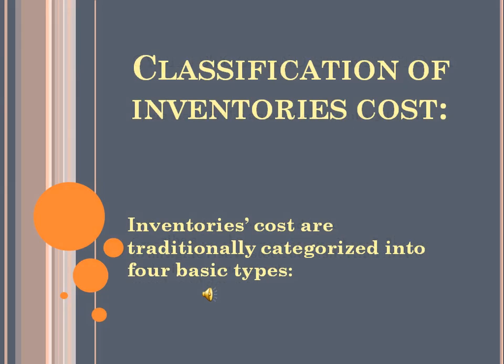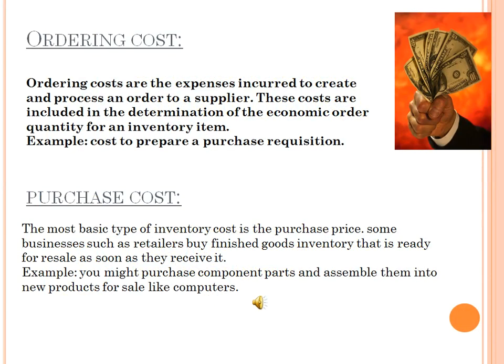Next topic, classification of inventory costs. Inventory costs are traditionally categorized into four basic types. The first one, ordering cost. Ordering costs are the expenses incurred to create and process an order to a supplier. These costs are included in the determination of the economic order quantity for an inventory item. Example: the cost to prepare a purchase requisition. In ordering cost, the organization gives orders to the suppliers.